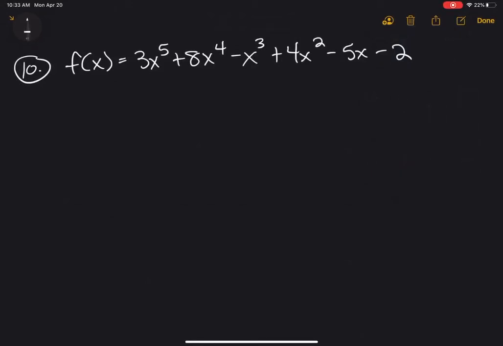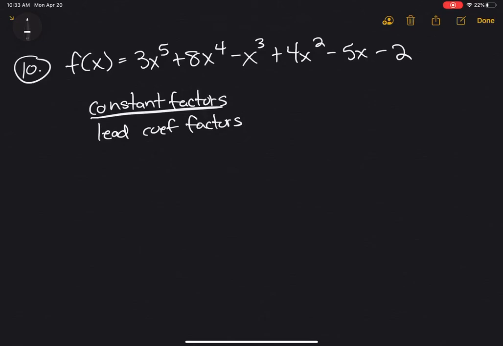Okay, so number 10, this one says, does this function have a negative zero less than negative 3? So we're going to do this similar to the way that we did number 7. First we need to go through and find all the possible zeros of this function. In order to do that, we're going to have to do our constant factors over leading coefficient factors. Okay, so again, constant is that negative 2, leading coefficient is that 3.